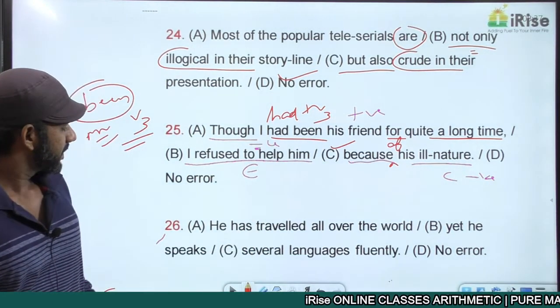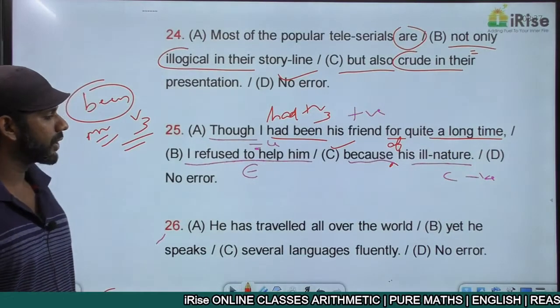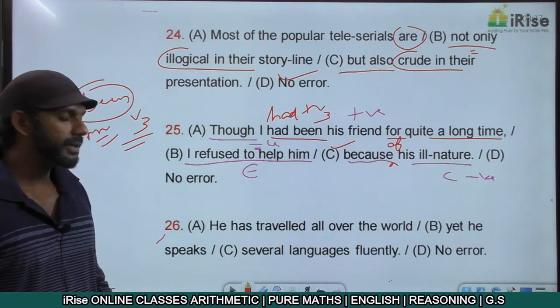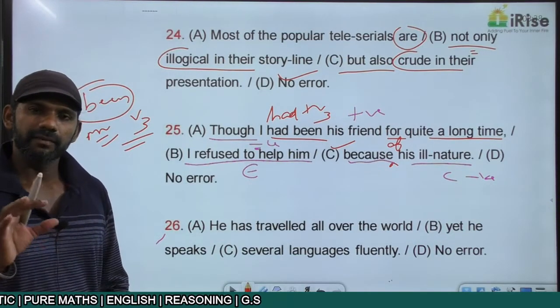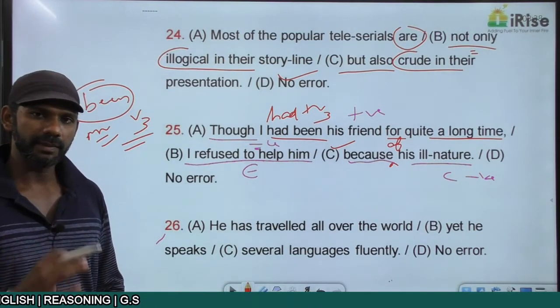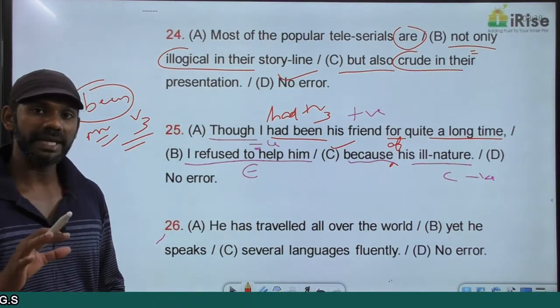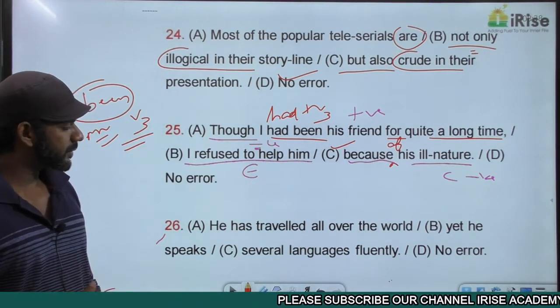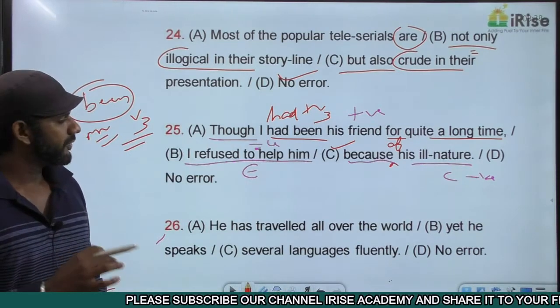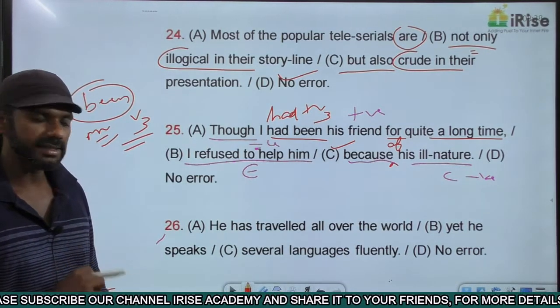The next one. He has traveled all over the world, yet he speaks several languages fluently. Now, as I told you, once you correct a statement, the whole sentence must make sense. We have two ideas in this sentence.